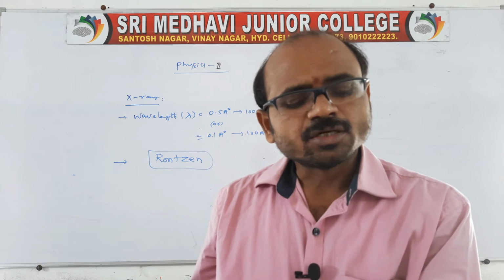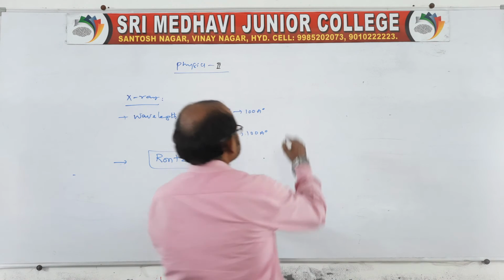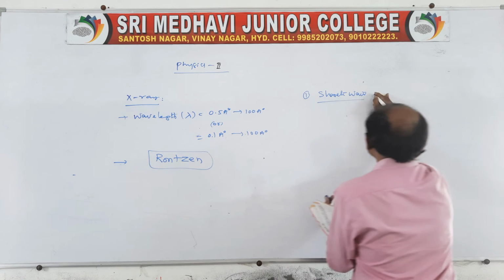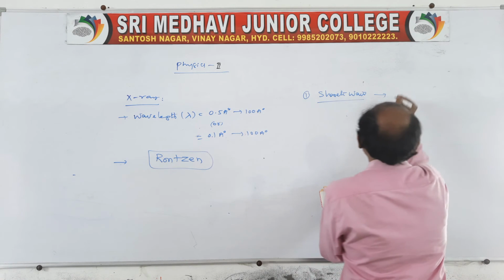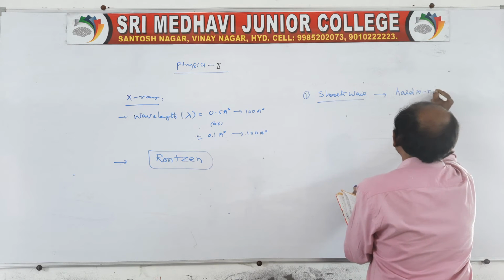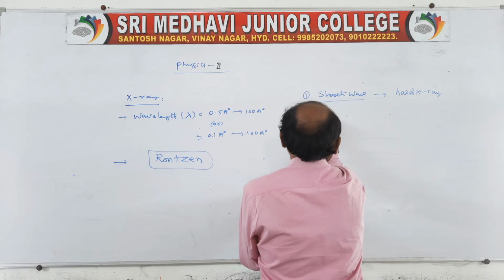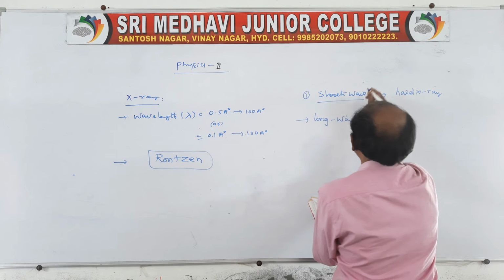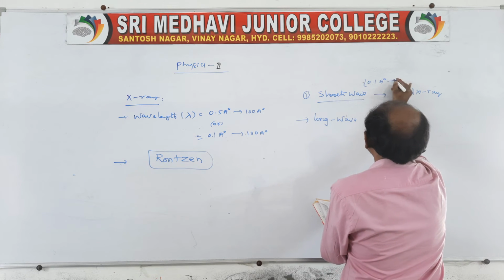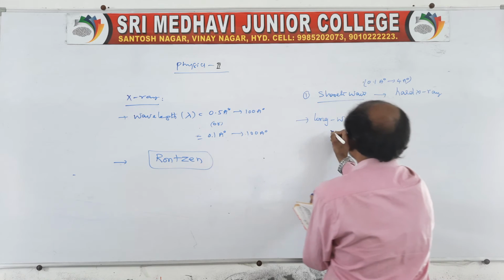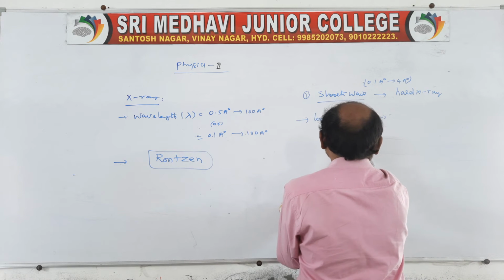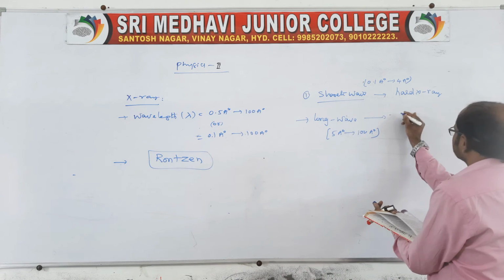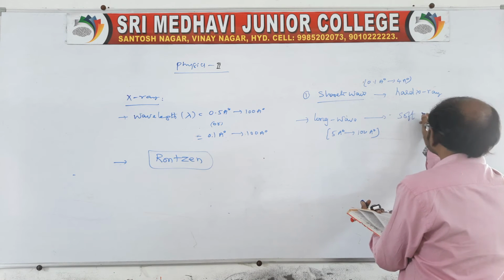One type has shorter wavelengths, and these are called hard X-rays. The other has longer wavelengths. The shorter wavelengths come under 0.1 angstrom to 4 angstroms, and the longer ones come under 4 angstroms to 100 angstroms, or we can say 5 angstroms to 100 angstroms. So these are the hard X-rays, and the others we call soft X-rays.